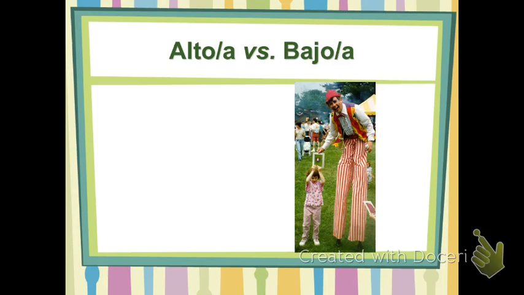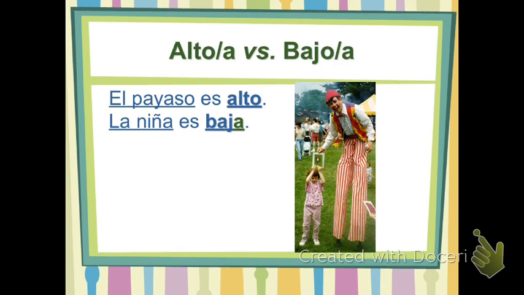So here we go. If we look at the adjective alto, sometimes it shows up as alta. And we also have bajo, which sometimes shows up as baja. So I'm going to give you two sentences. First, el payaso, the clown, es alto. The subject comes first, and that's el payaso. We could also use él, with an accent, instead of el payaso. Notice that the L up there does not have an accent. That el means the. El payaso es alto, and la niña, la chica, es baja.